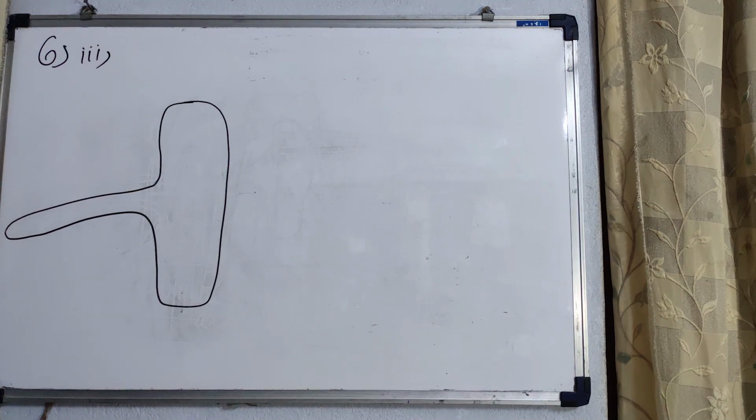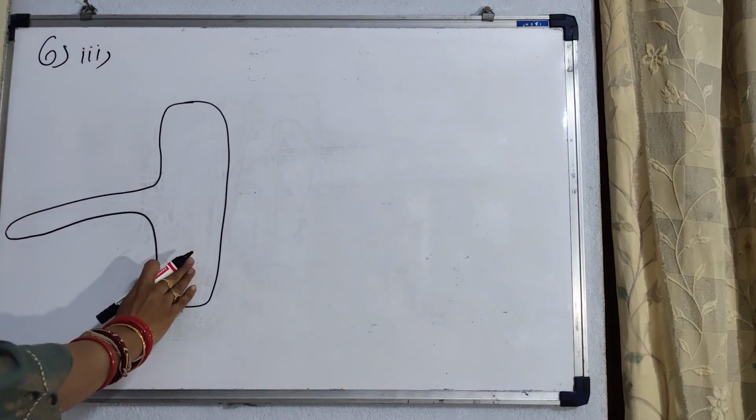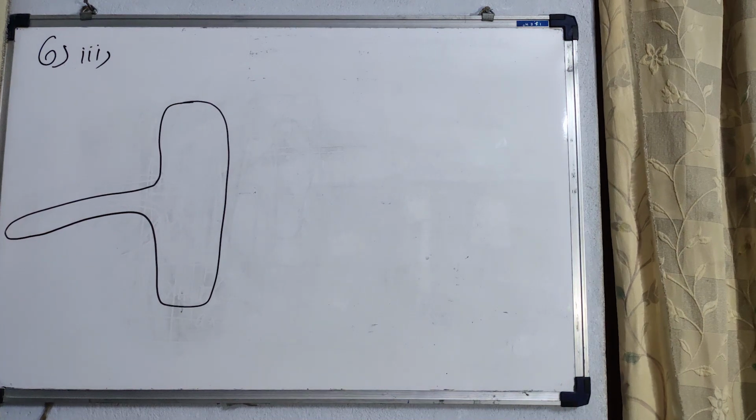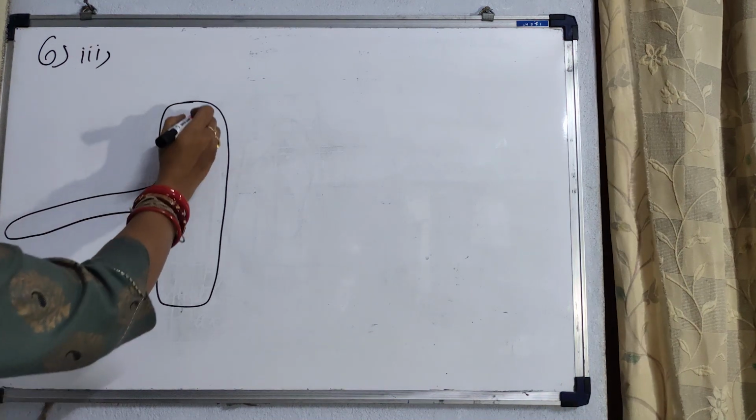I have drawn one root hair cell. This is the epidermal cell, and the root hair arises as an extension of the epidermal cell. This is the cell wall.